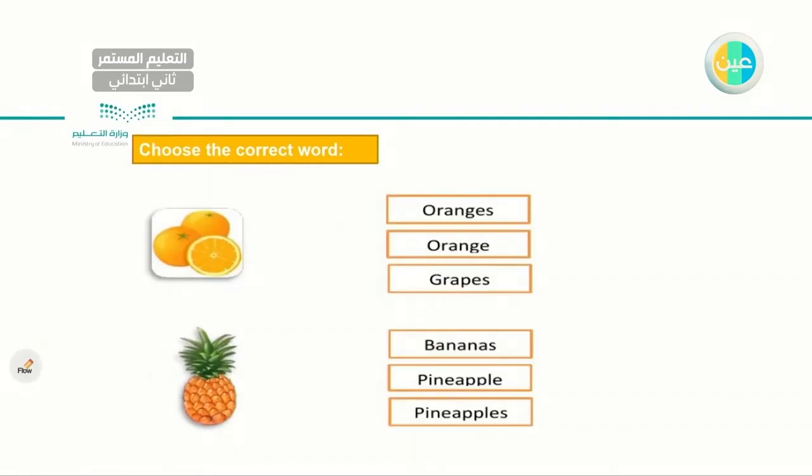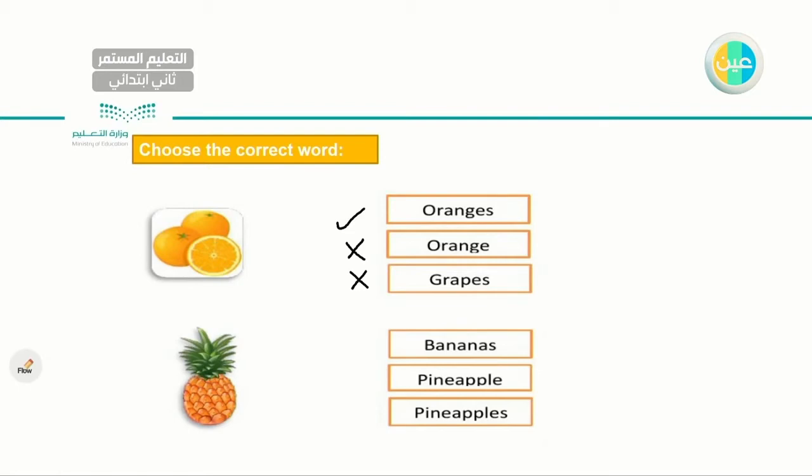For the next one, as you can see, the first picture, choose the correct word. I have oranges, orange, or grapes. What do you think? Obviously, they are not grapes. So what do you think? Oranges, plural, or orange, singular? It's not one. I have a plural. I have 3 oranges. Very good. Let's go to the next one.